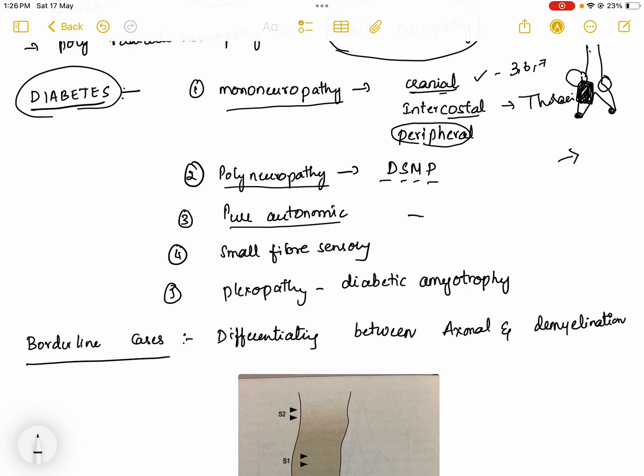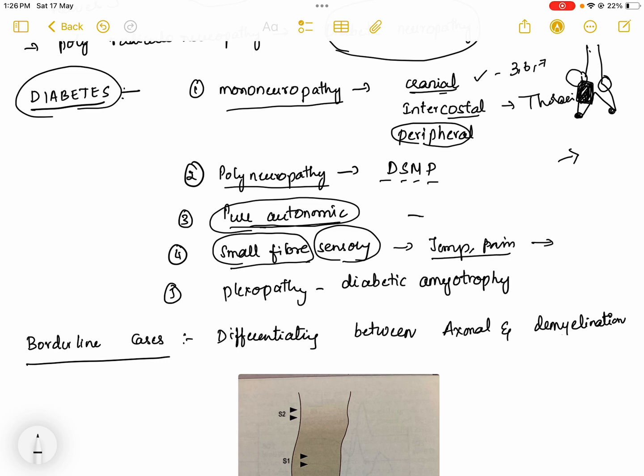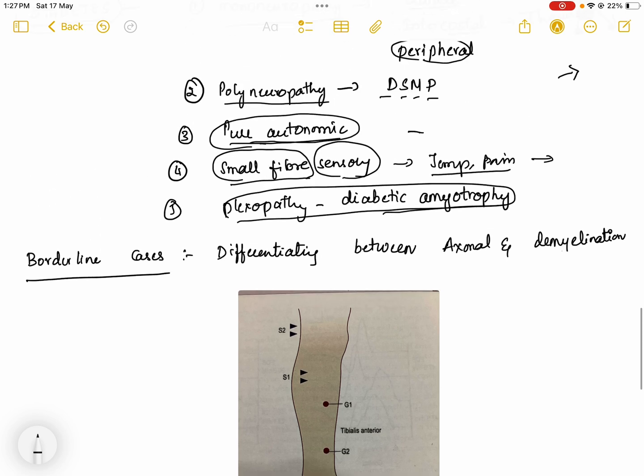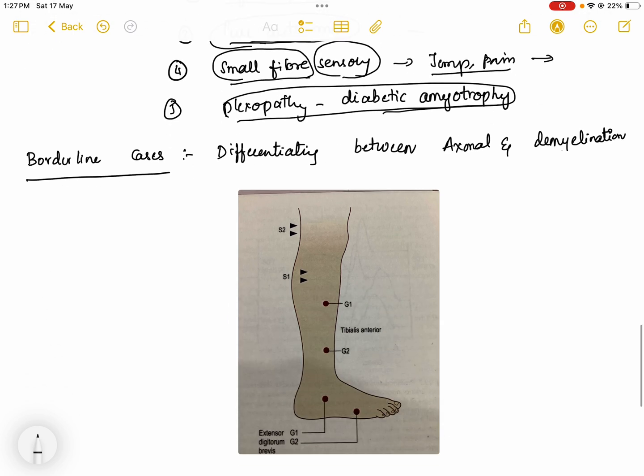Only the small fibers, the sensory nerves carrying pain and temperature, can be involved, and the patient presents with burning paresthesias in both arms. Sometimes diabetic plexopathy, called diabetic amyotrophy, is also a form of diabetic neuropathy. So these are the most common types of diabetic polyneuropathy.